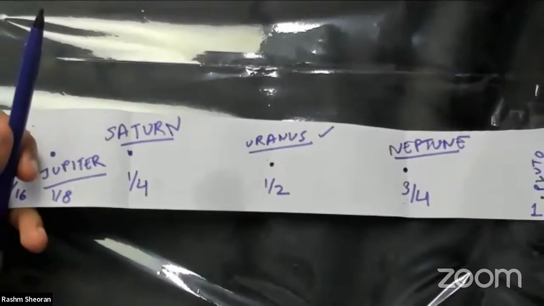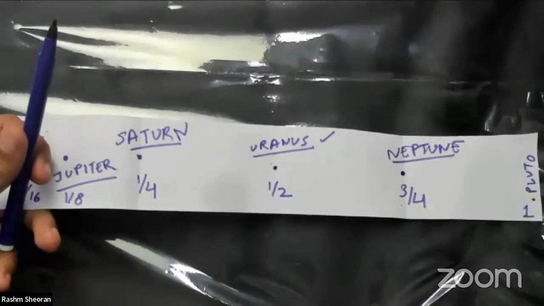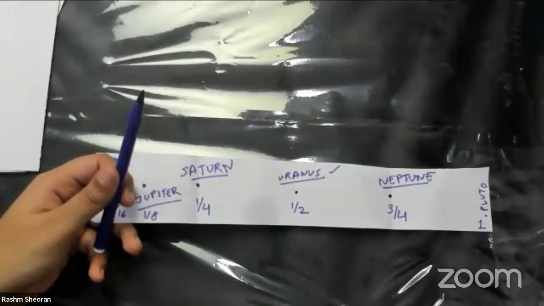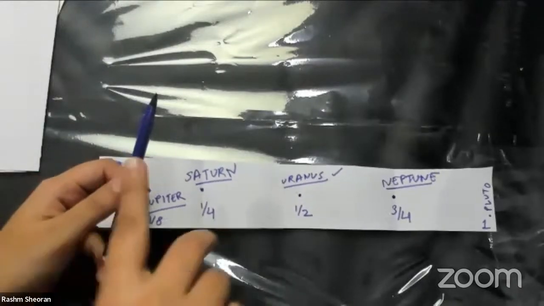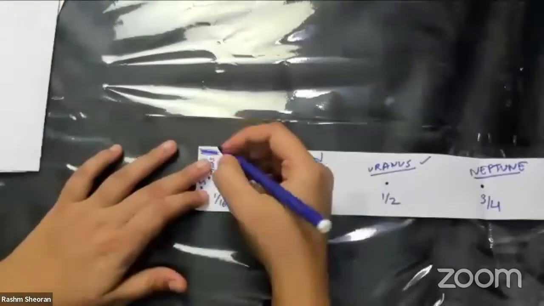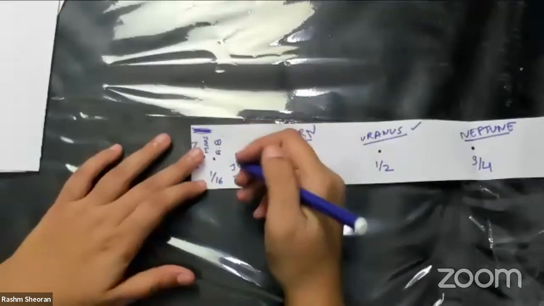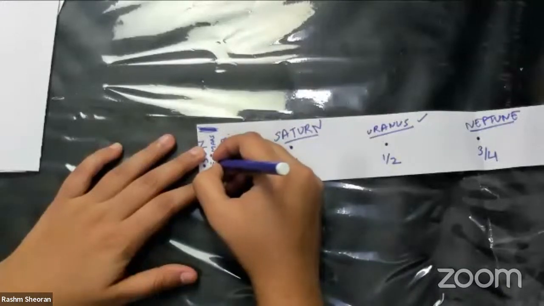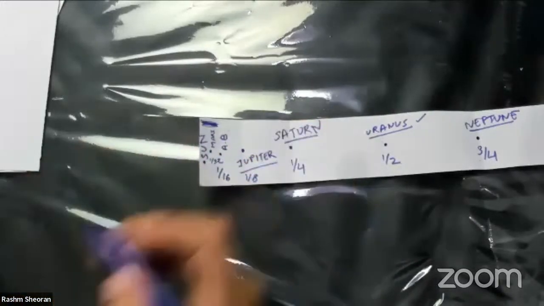So over here you can see the entire paper, right? So let us see, 1 by 36, 1 by 32. So it is not 1 by 36, but it is actually 1 by 32, because when we make half of 1 by 16, what do we get? We get 1 by 32.